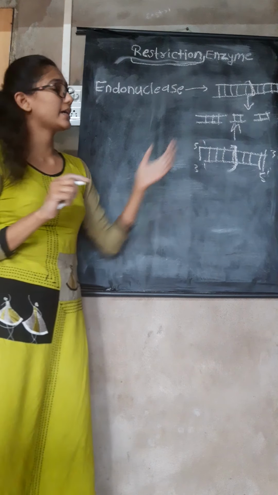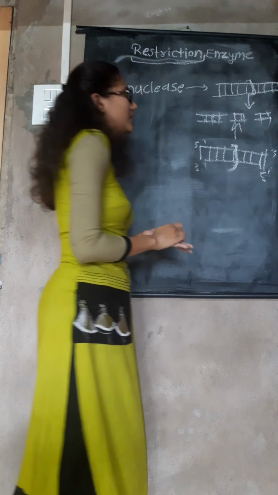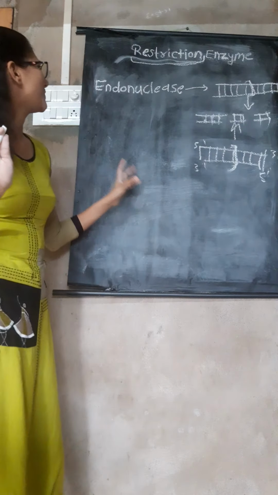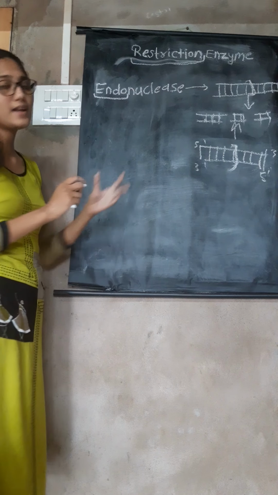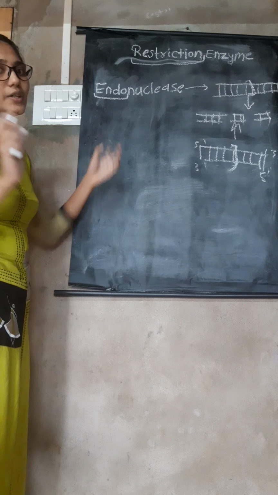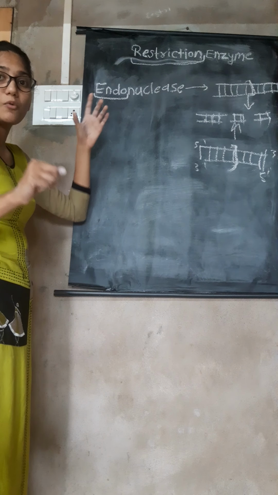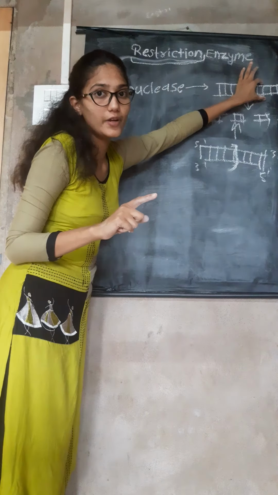Do you get what I am saying? I am making small fragments like these. And again, I suggested the term endo. It means these enzymes are used to break the phosphodiester bond, and these phosphodiester bonds are present between the nucleotide sequence.